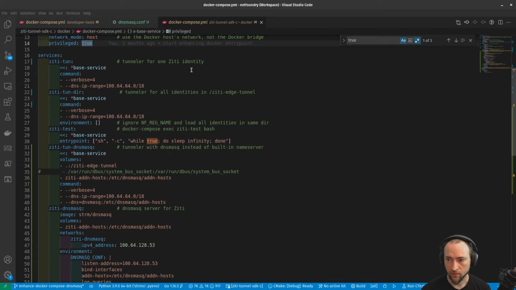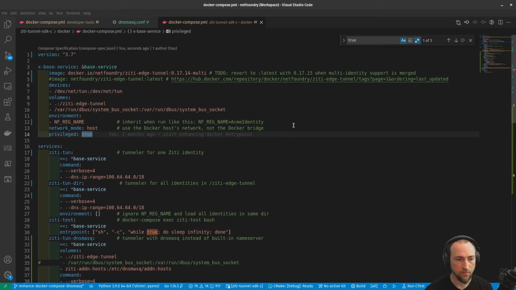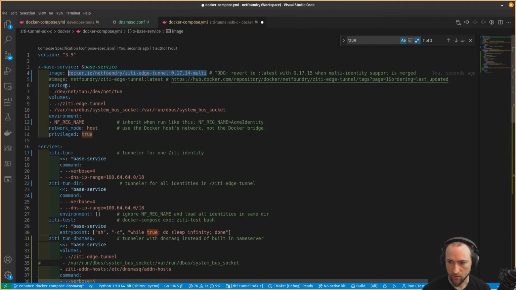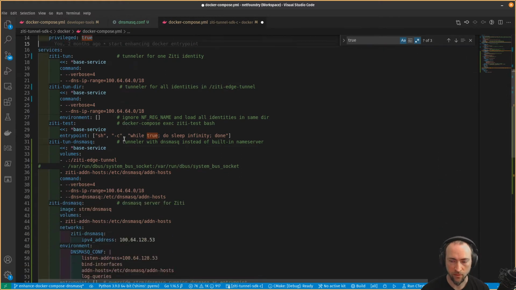Alright, so here we have the compose file, and at the top we have a stored configuration, a base service, like a variable. We're just going to define this image, device, volumes, environment, the stuff that we're going to reuse for each of these different services. So the idea here is that there are different tunneler configurations stored as separate compose services. And that way we can just call them individually.